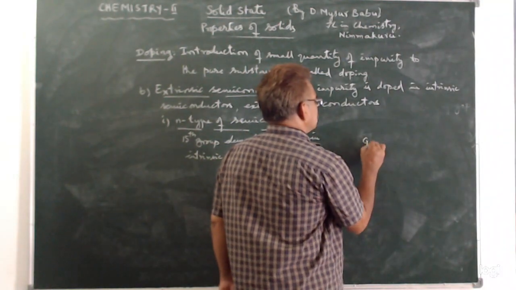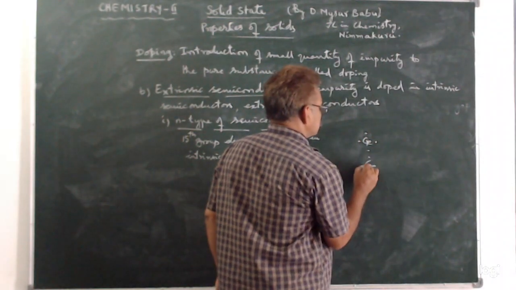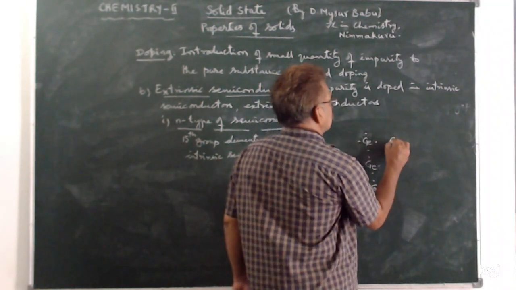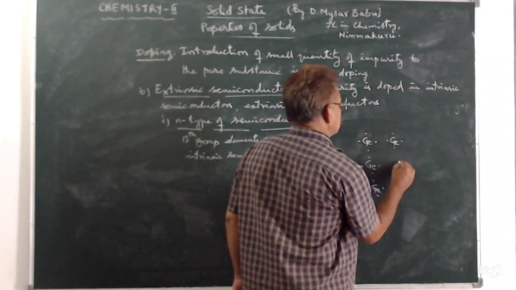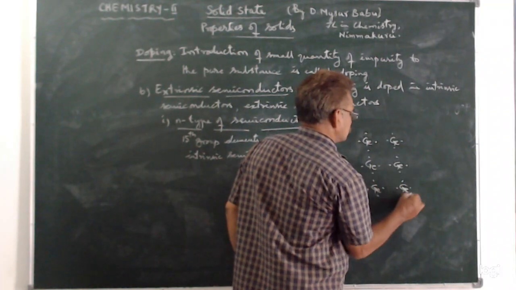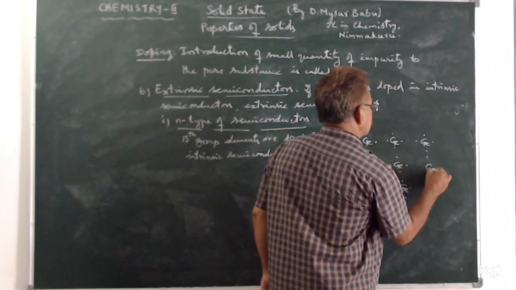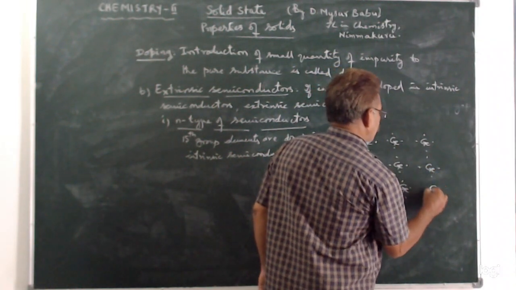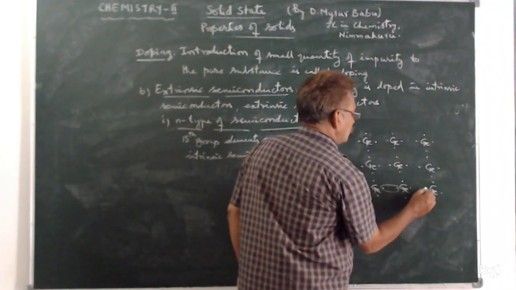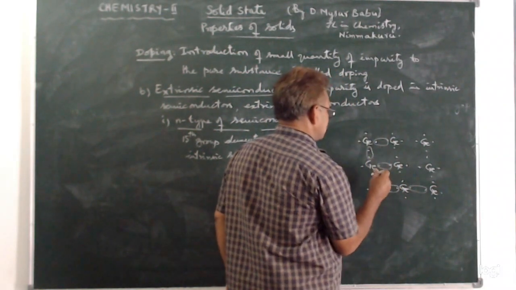Take germanium. Another germanium. So there will be covalent bonds among these unpaired electrons like this.